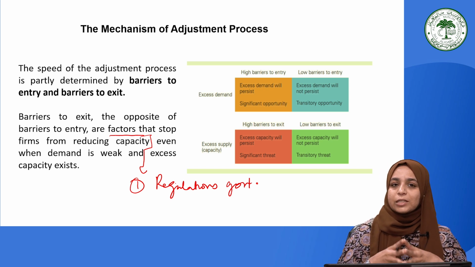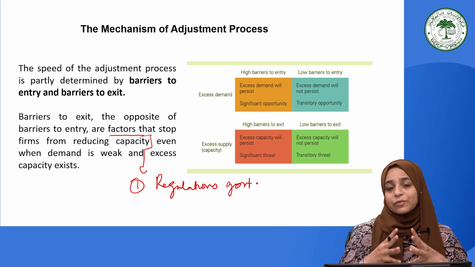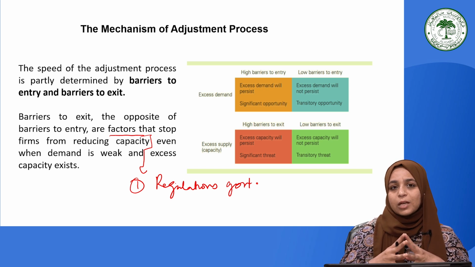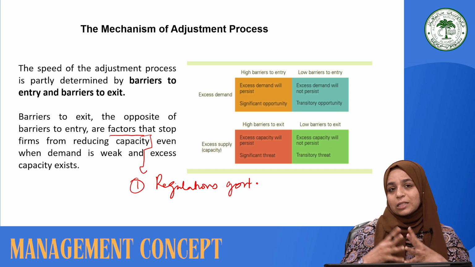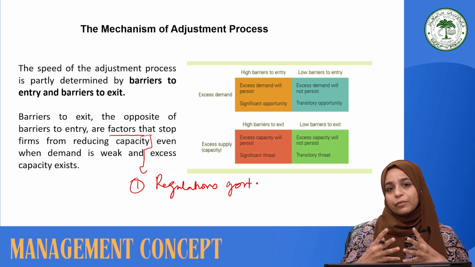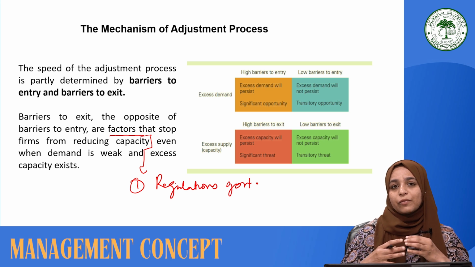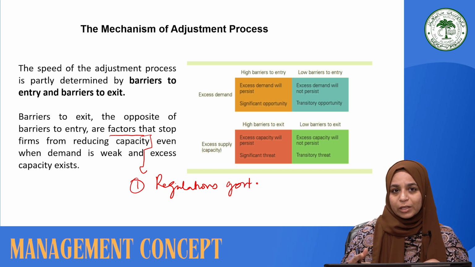So it is for the larger interest that the government sometimes makes certain regulations and strict conditions for firms if they are likely to close down their businesses and stop serving the need of the market. So basically one of the strong factors that can affect the decision of a firm to not exit the market could be the regulations of the government.